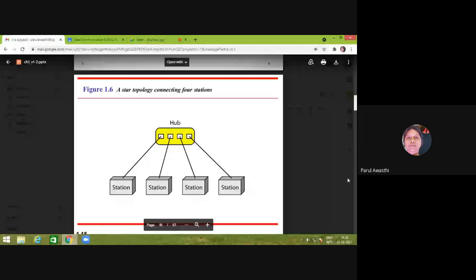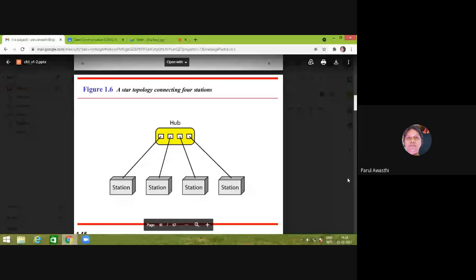Then I can connect 4 times 4, that is 16 stations, to our network. This is called the extended star, in which a hub is connected to the previous hub in place of a station to increase the number of ports.